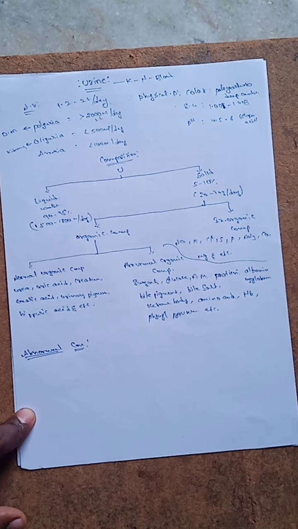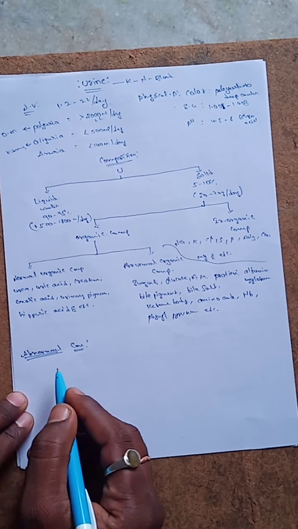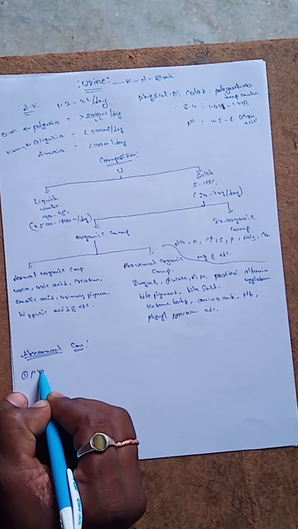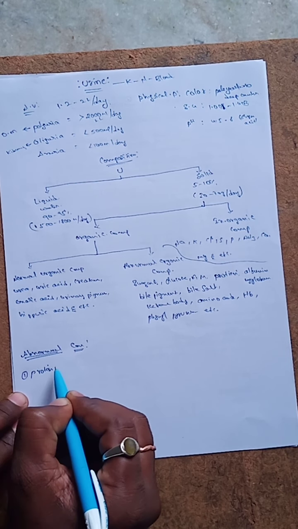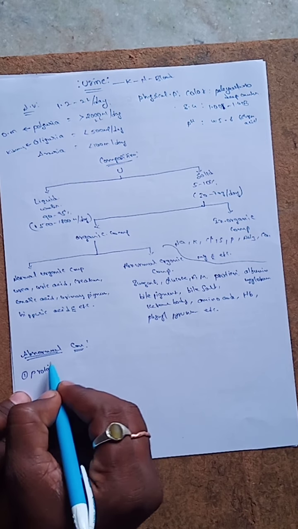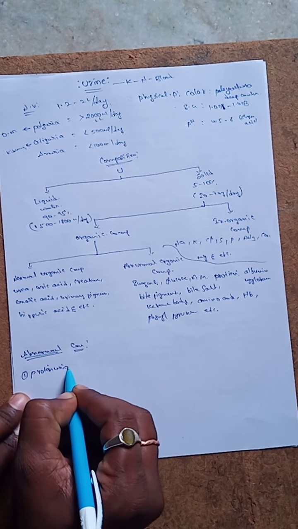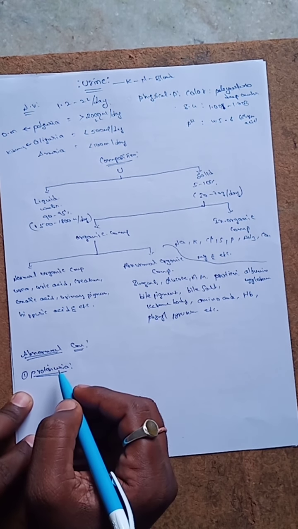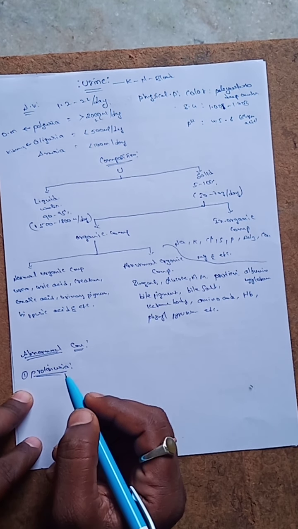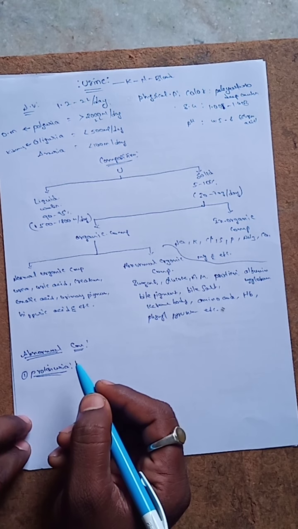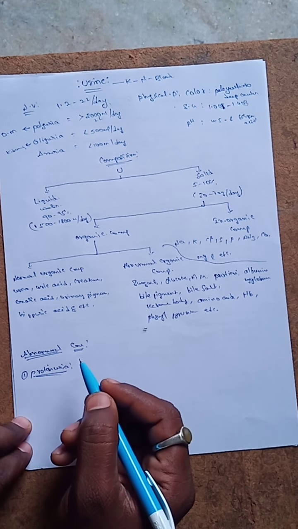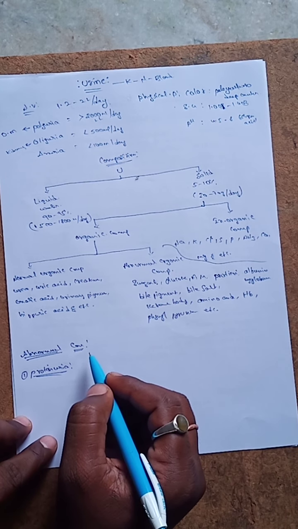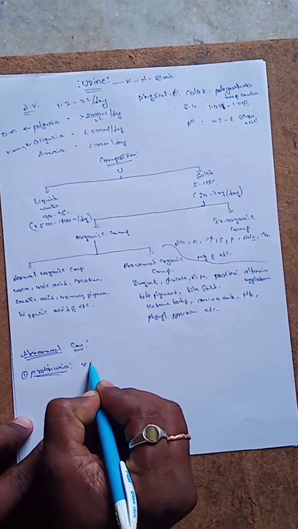So the first abnormal constituent is proteinuria. So what is proteinuria? The urine of a healthy individual contains no protein or only trace amounts.